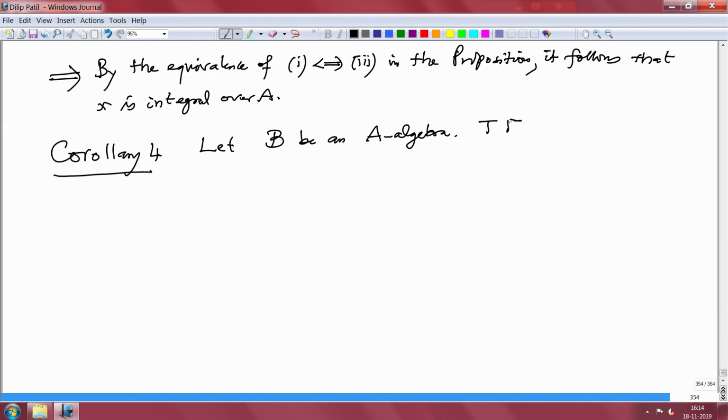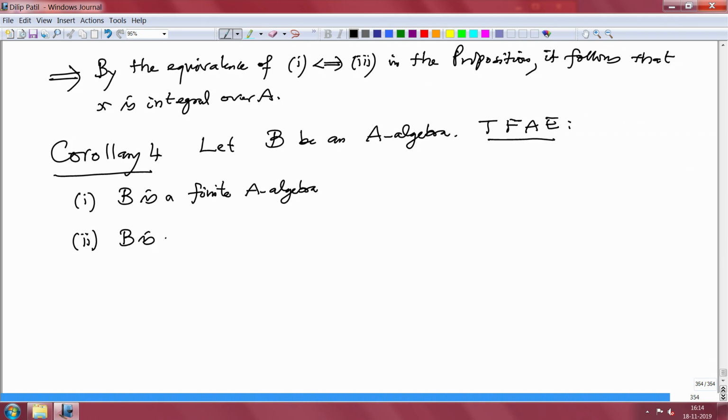Then the following are equivalent. 1, B is a finite A-algebra, that means B as a module over A is finitely generated, and 2, B is of finite type over A, and B is integral over A.